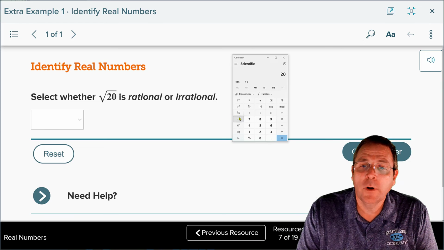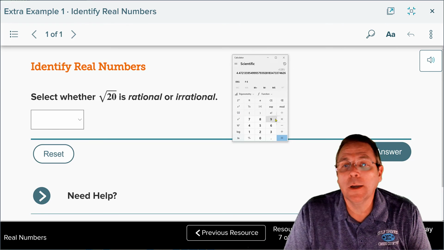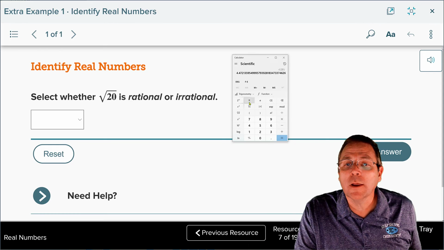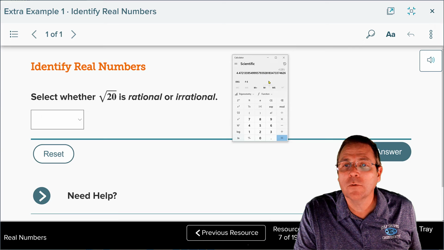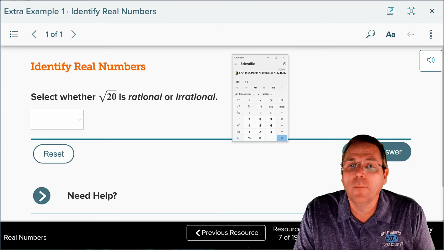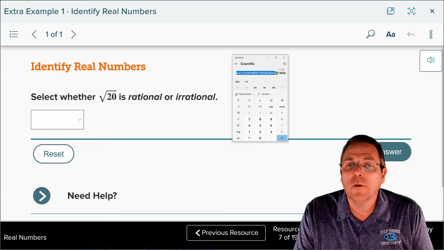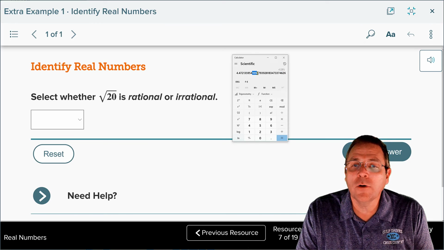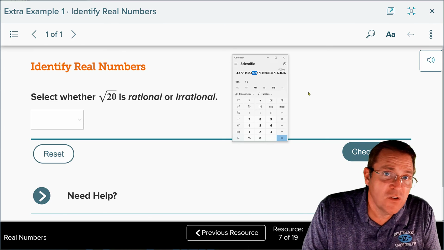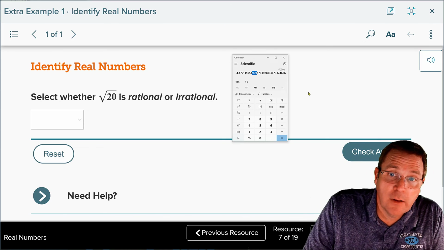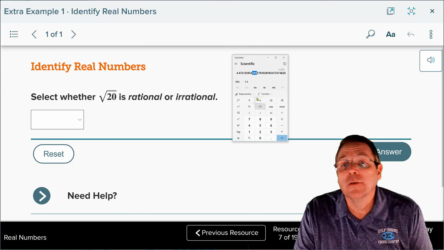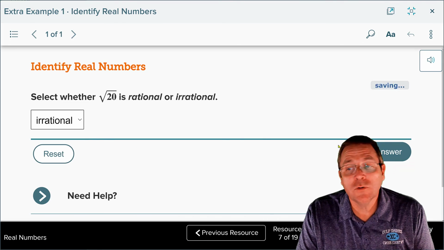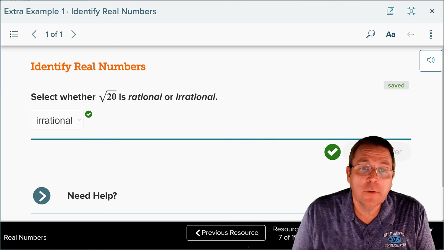So I typed in my 20, and I'm going to hit my square root button, and look at all those numbers. Can y'all see all those numbers? Let me zoom way in on that, maybe. Nope, it's not going to let me zoom in now. Well, that's so sad. So you've got all these different numbers here that are non-terminating, non-repeating decimals. But check that out. 9 occurred 3 times in a row. It's still a non-terminating, non-repeating decimal, because after that, it's a while before we see more 9s, okay? It's a non-terminating, non-repeating decimal. Since it's that, it's going to be irrational. You could also say that it could not be written as a fraction.